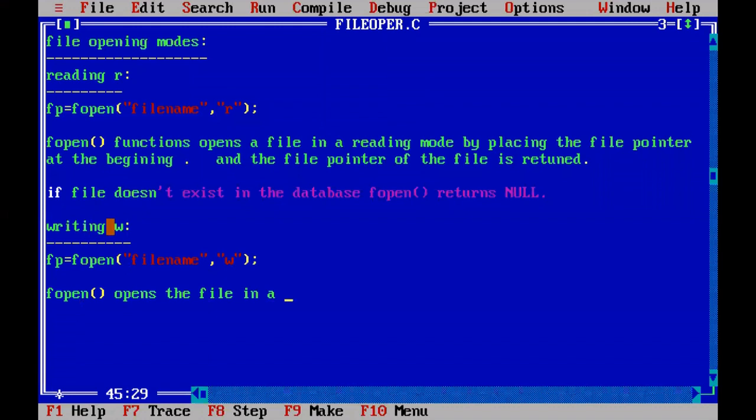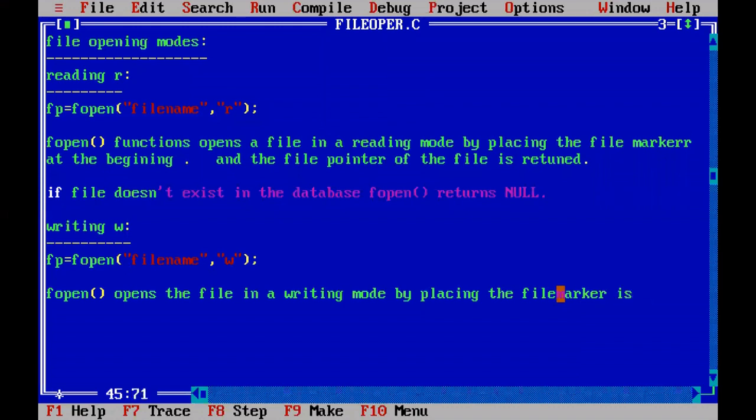So instead of reading, you write writing mode, and by placing the file pointer, or we can say here instead of file pointer we can write file marker. File pointer, file marker, both you can think as same.